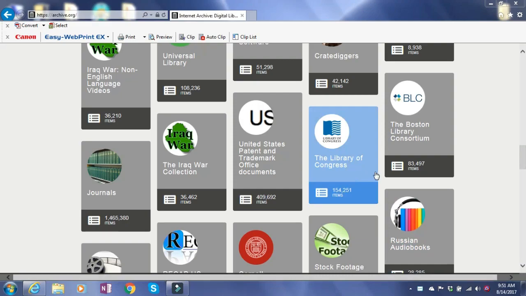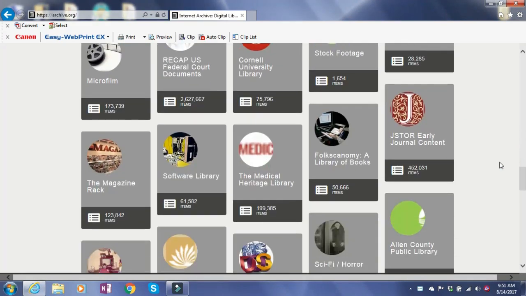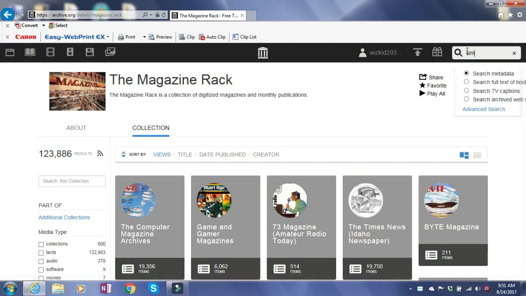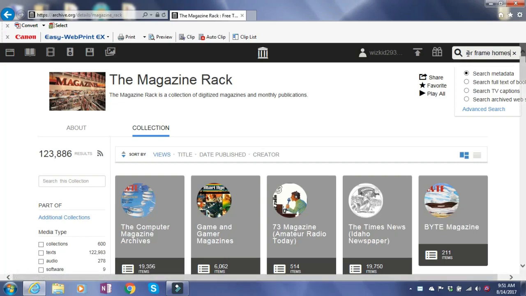So what we'll do is we'll scroll down here to, let's say, the magazine rack. And again, it just depends what your interests are. I'm going to go up here and I'm going to type in timber frame homes. So up here in the search category, I just typed in timber frame homes, and I'm going to just click on search.